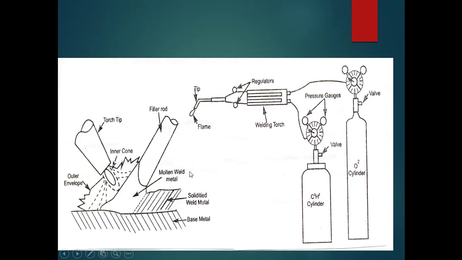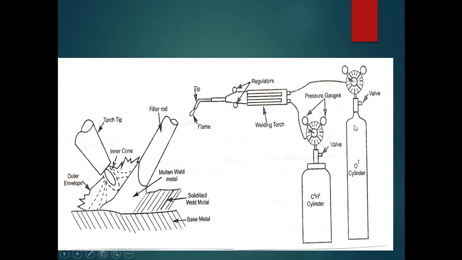So let us discuss once again this oxyacetylene welding. We'll tell you how to present it in the examination. First you can write a neat diagram of oxyacetylene welding. Then you can write that oxyacetylene welding is a fusion welding in which we make use of a strong gas flame to heat the base metal parts as well as to melt them. And then you can write that it consists of an oxygen cylinder to store the oxygen, as well as an acetylene cylinder to store the acetylene.